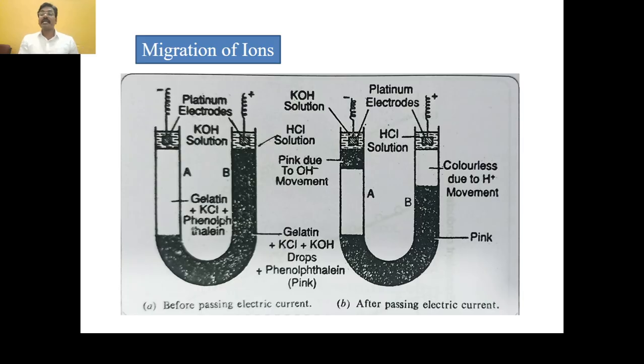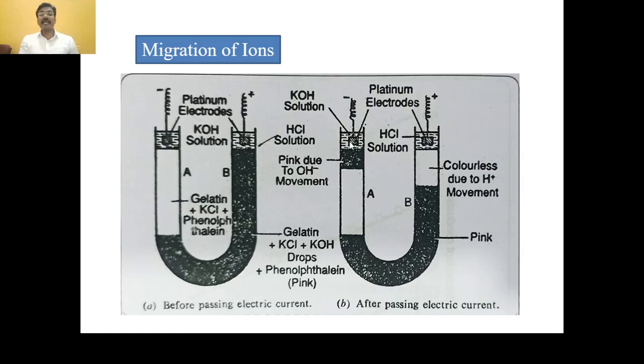What happens? The H plus ions which are moving from the HCl into limb B make the pink color of this jelly disappear, and the jelly becomes colorless due to the movement of H plus ions.